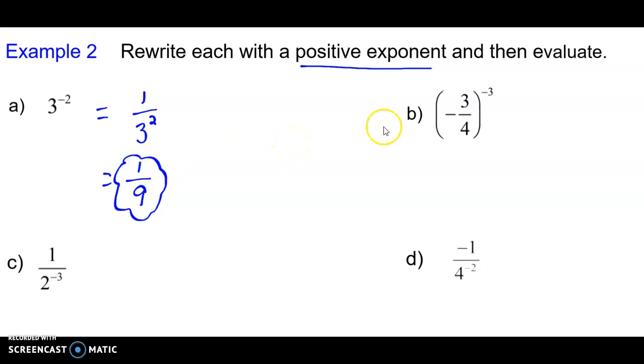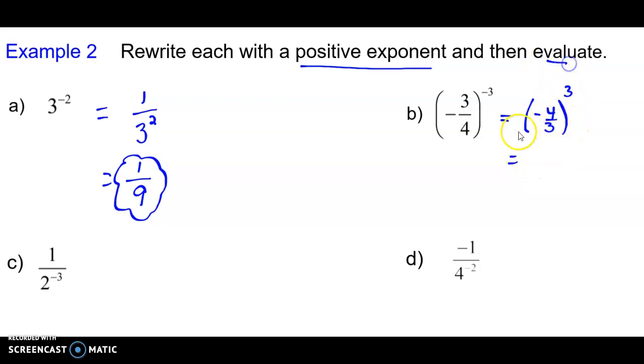Let's look at question B. We have a fraction to a negative exponent, so the rule is I'm going to take the reciprocal of my base, so 3 over 4 becomes 4 over 3. The negative is inside the brackets, so notice it's staying inside the brackets. I take the reciprocal of my base and I make my exponent positive. This is rewritten as a positive exponent.